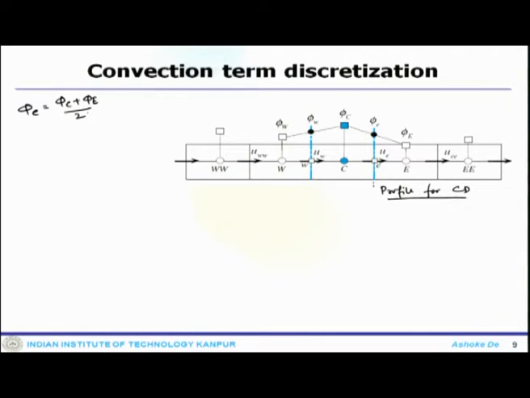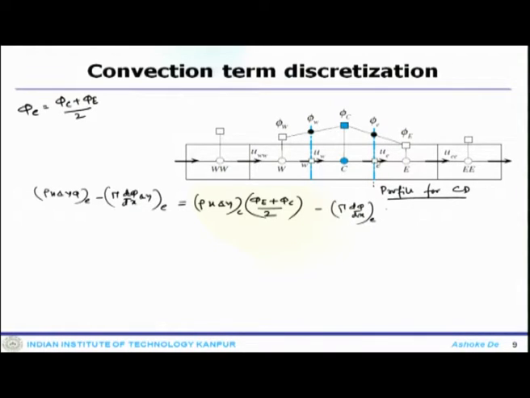Once you use this in the discretized equation, it will become rho u delta y phi at E minus gamma d phi by dx delta y at E, which equals rho u delta y E times (phi E plus phi C) by 2, minus gamma d phi by dx at east multiplied with (phi E minus phi C).